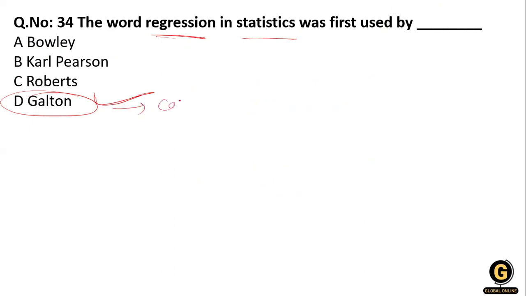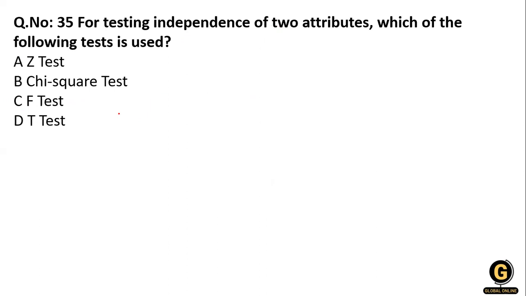Okay, he also used the coefficient of correlation. So Galton used both the regression and the coefficient of correlation. Okay, they were first used by Galton. Clear? For the next question, for testing independence of two attributes, which of the following tests is used?